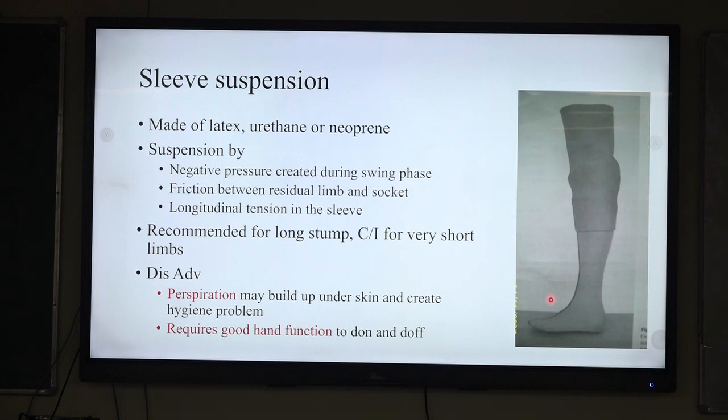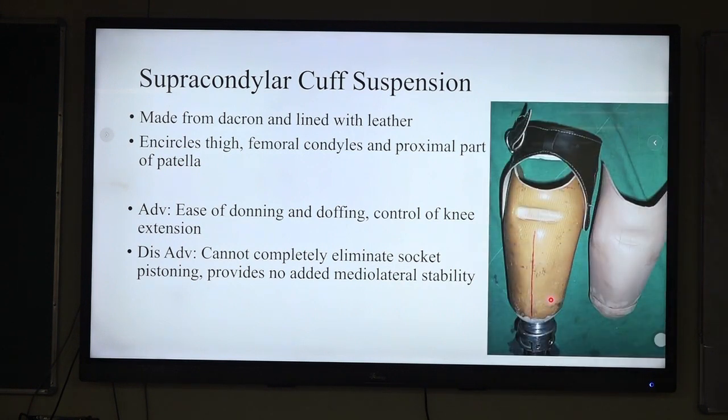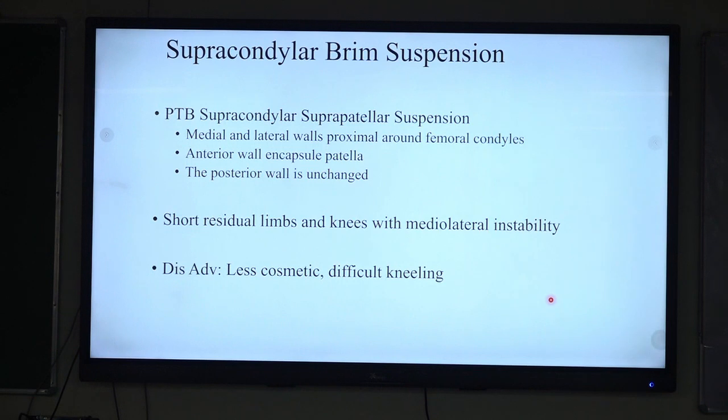They are usually recommended for a long stump and contraindicated in a short stump. The most commonly used suspension system is the supracondylar cuff suspension. They are made of dacron or lined leather. They encircle the thigh, femoral condyle and proximal part of the patella. They are easy in donning and doffing. They also control the extension movement during the swing phase. But they cannot completely eliminate the pistoning movement, and they do not provide any additional mediolateral stability.